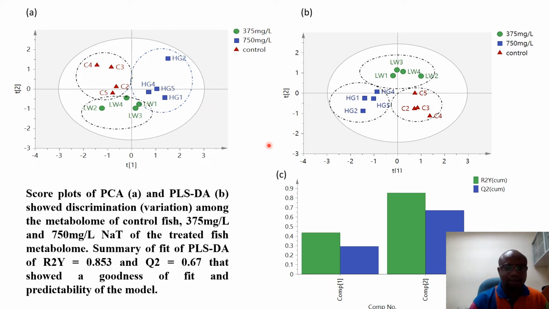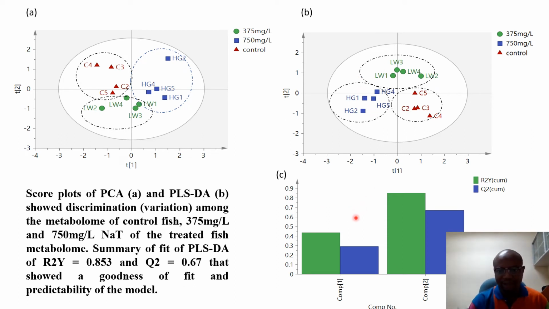This is the result of the multivariate analysis. We have the PCA here, which shows a preview of the variation which exists among the samples of the fish. Here we have the PLS-DA, which shows a clear discrimination between the control sample and the treatment group.